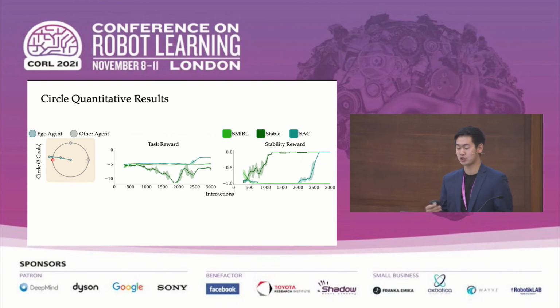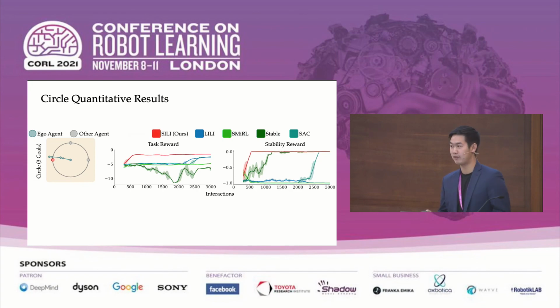Surprise minimizing RL or SMRL optimizes for a different notion of stability, where the surprise reward is proportional to the likelihood of the state given the history of the previous states. But notice here that SMRL doesn't optimize well for our stability objective. LILI, learning and influencing with latent intent, combines soft actor critic with representation learning to model the opponent's strategy dynamics as well. But unlike our work, LILI doesn't optimize for stabilizing the opponent's strategy at all, as can be seen by the low stability reward here.